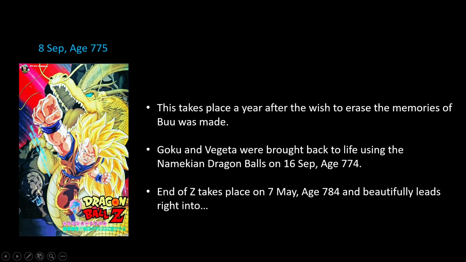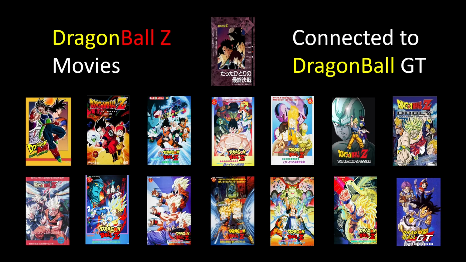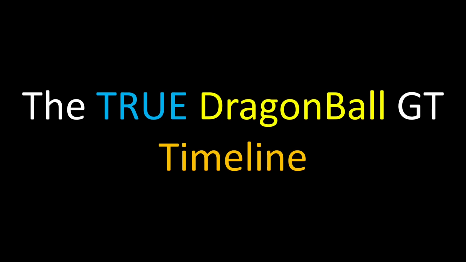And in this movie, Trunks gets the Brave Sword and Goku does the Dragon Fist for the first time. End of Z takes place on 7th May, age 784, and beautifully leads right into Dragon Ball GT. There you have it, folks. That was every single Dragon Ball Z movie and special that is connected to GT, with reasons and explanations as to exactly where and how they fit into the timeline. That is the true Dragon Ball GT timeline.